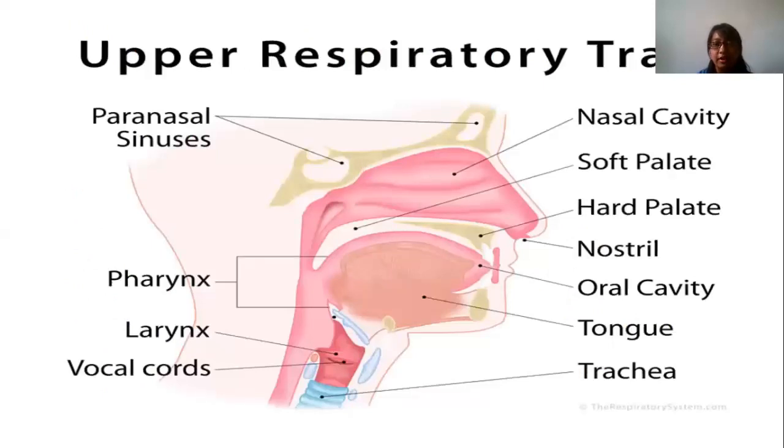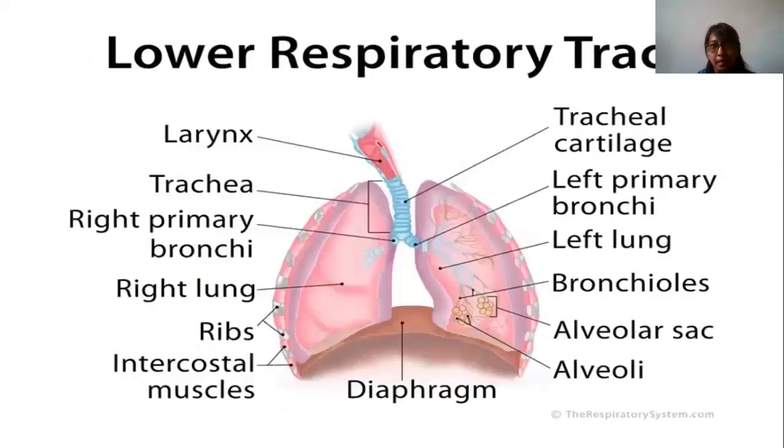So what does the upper respiratory tract include? It includes the nasal cavity, soft palate, hard palate, nostrils, oral cavity, tongue, trachea, vocal cord, larynx, pharynx and paranasal sinuses. As you all know, upper respiratory tract diseases are different and lower respiratory tract diseases are different. The lower respiratory tract includes the larynx, trachea, right primary bronchi, right lung, ribs, intercostal muscles, diaphragm, tracheal cartilage, left primary bronchi, left lung, bronchioles, alveolar sacs and alveoli.